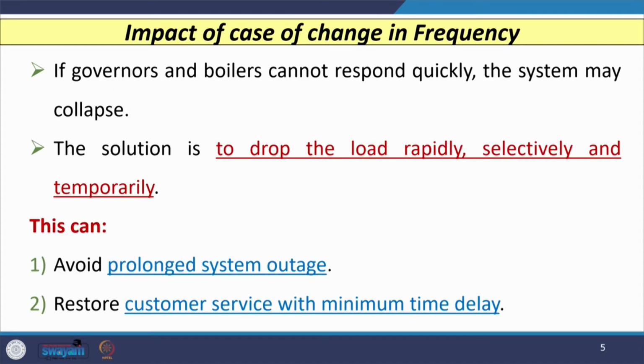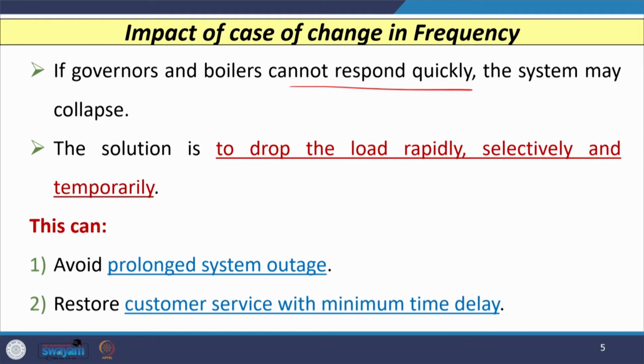So, now let us see what the impacts of changing frequency are. If frequency changes, what will happen? If governors and boilers cannot respond quickly, because these are very huge inertia systems, then the system may collapse. The solution is to drop the load rapidly, selectively and temporarily.